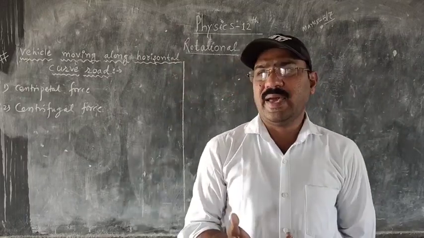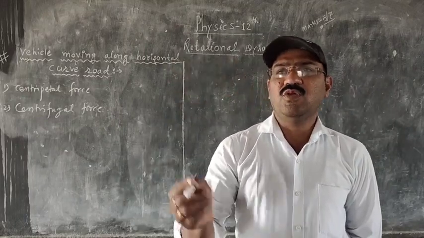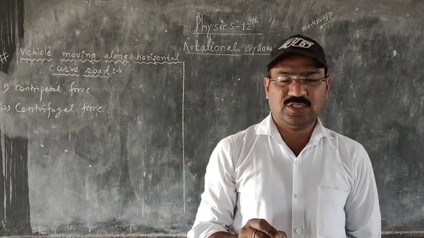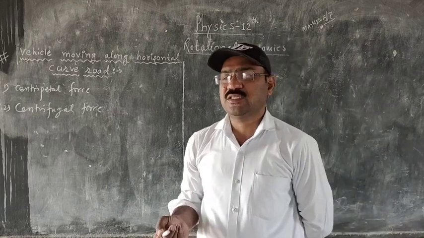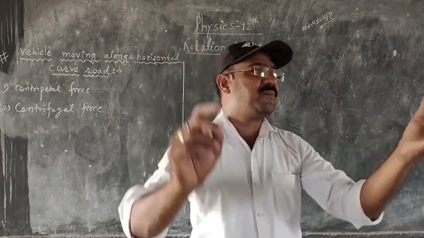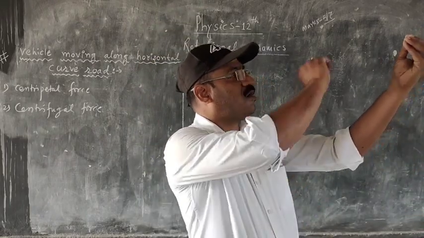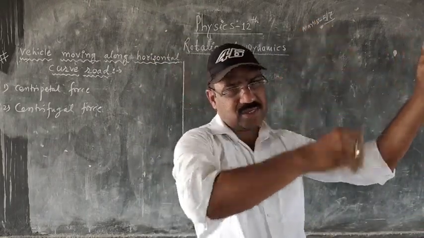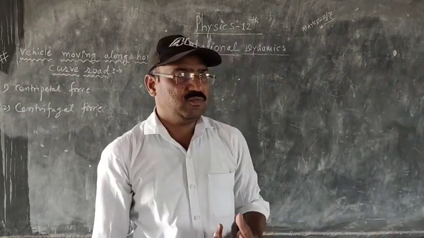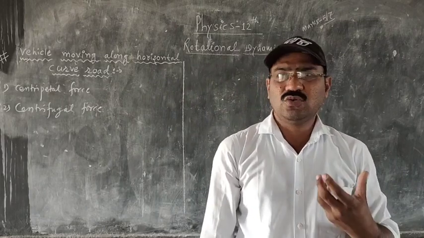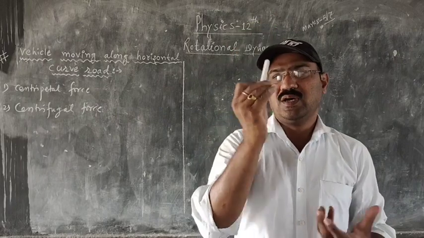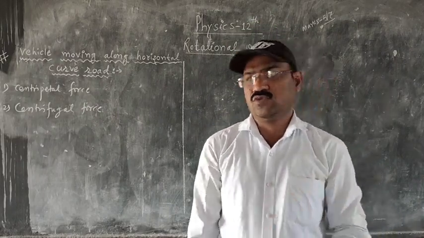Like here in the examples, the moon is revolving around the earth again and again with a specific radius. That motion is called circular motion. Again, here is the motion of the earth around the sun. Here is the sun, and the earth is rotating and revolving around it with a specific radius. So these are the examples. Also the blade of a ceiling fan is an example of circular motion.